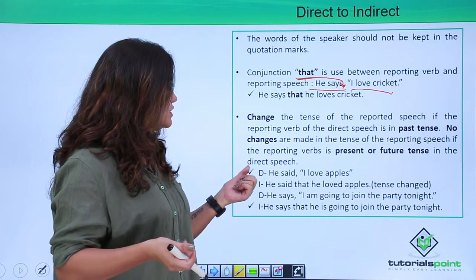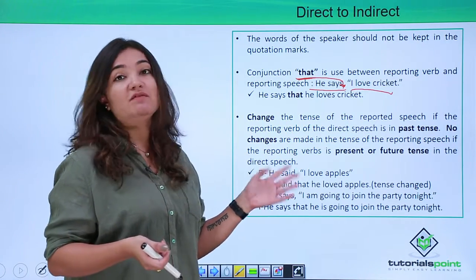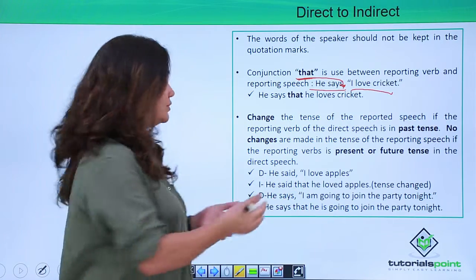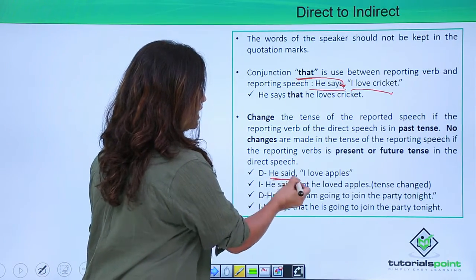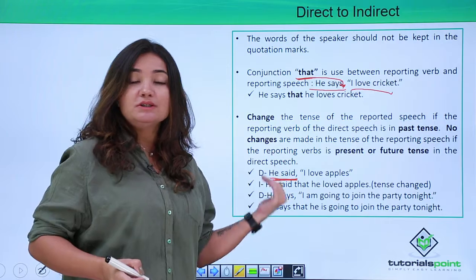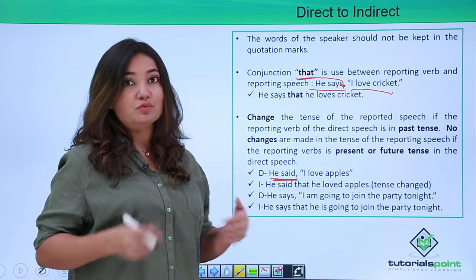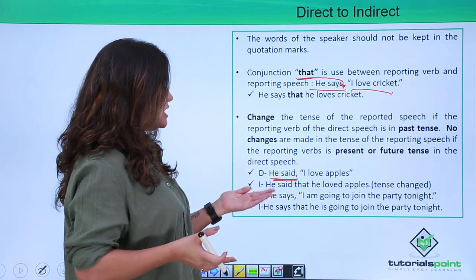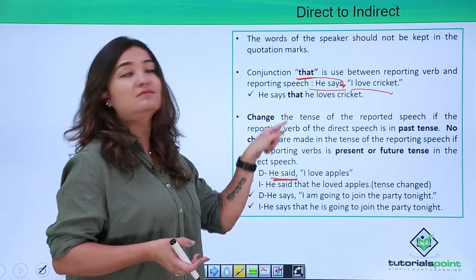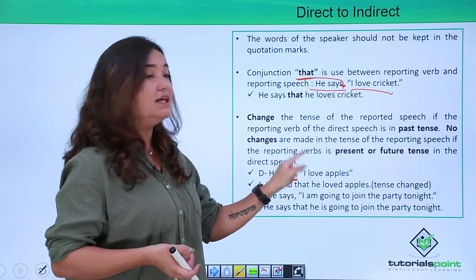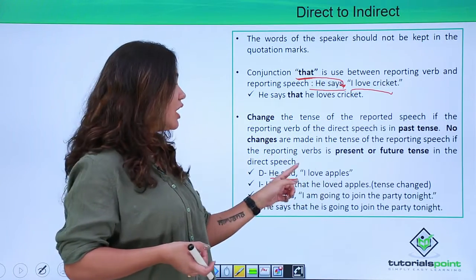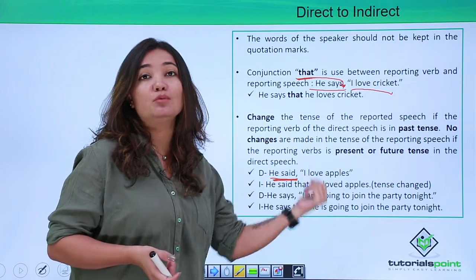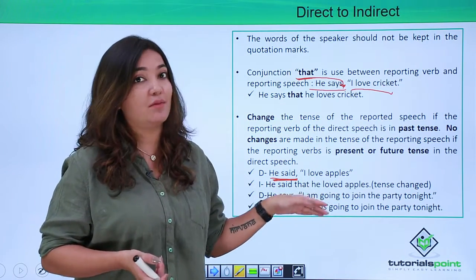Now, direct speech is, he said, I love apples. Now, it is in past tense, right? From here you can gauge. He said, I love apples. So, when you convert it into indirect speech, how do you do that? So, he said that, from this point, that he loved apples. So, now, "I love apples" has been converted to "he loved apples", right?